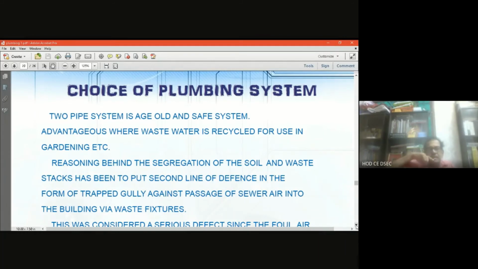Now, the reasoning behind the segregation of the soil and waste stacks has been to put a second line of defense in the form of a trapped gully against passage of sewer air into the building via waste fixtures.